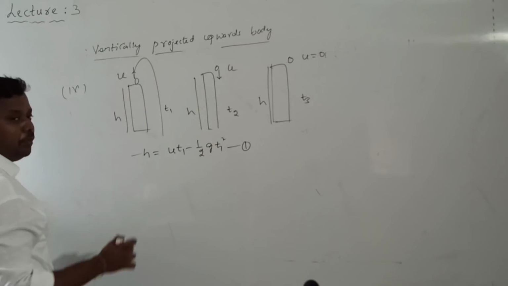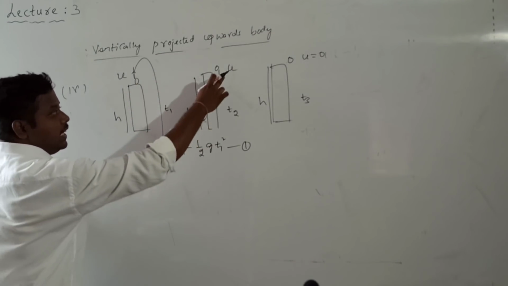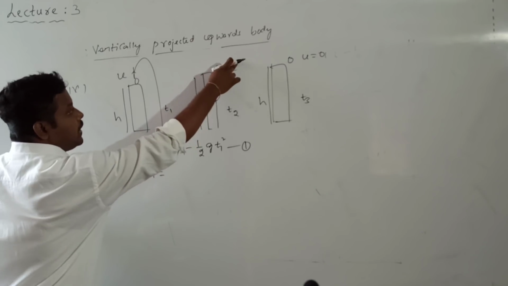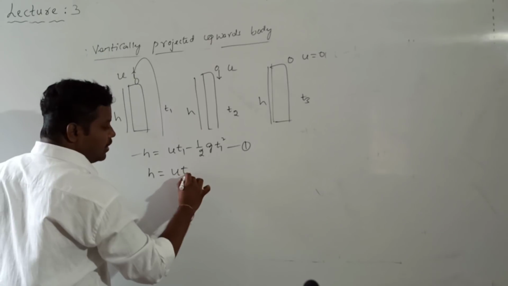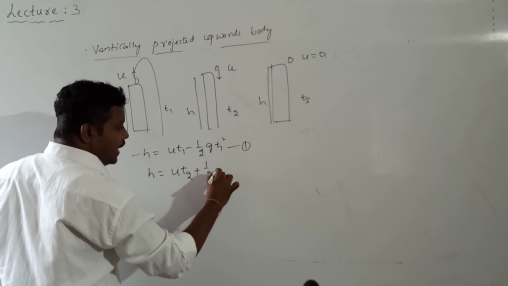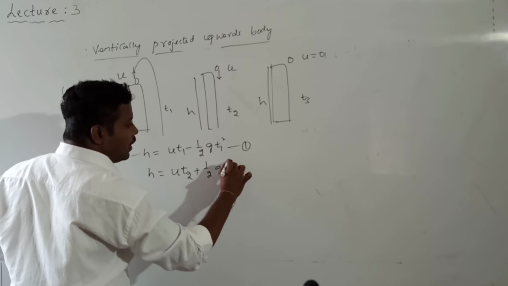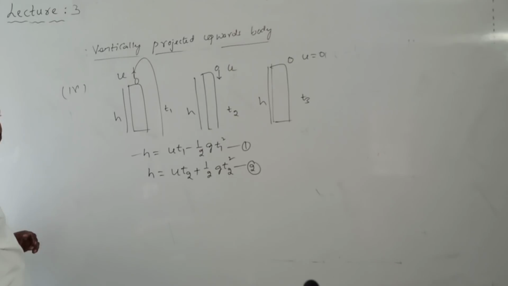And in case of the second body, the h value is for the body vertically projected downward with the initial velocity u. So what do I get? The equation is h is equal to u into t2 plus half into g into t2 square. Why have I written plus here? Because the body is moving in the vertically downward direction.